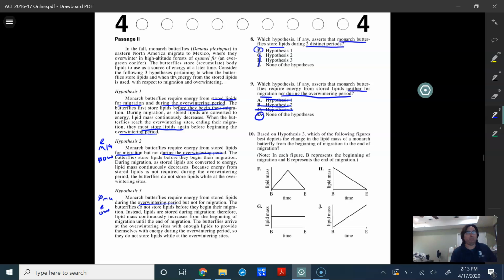So again, that one's probably a little bit trickier, only for the fact that you kind of have to gather what it's really asking in this piece here.